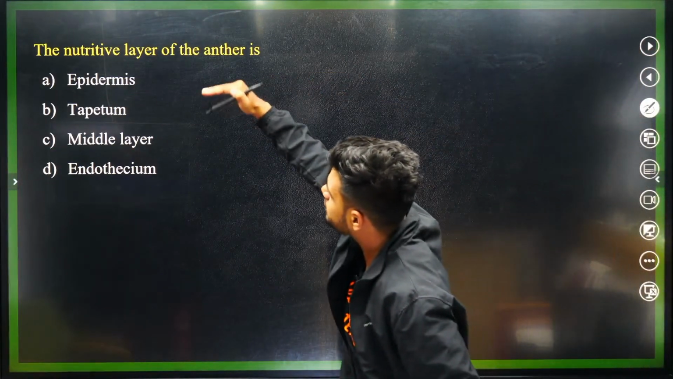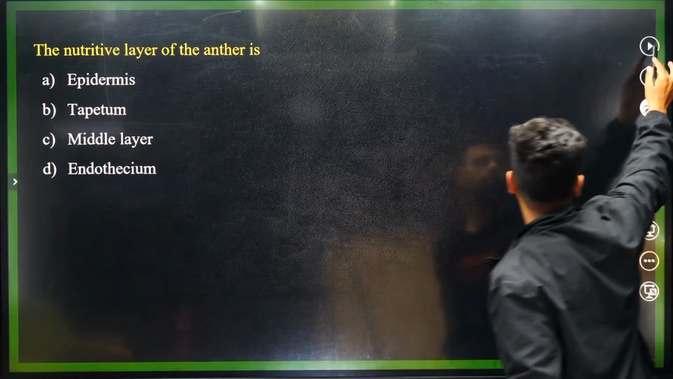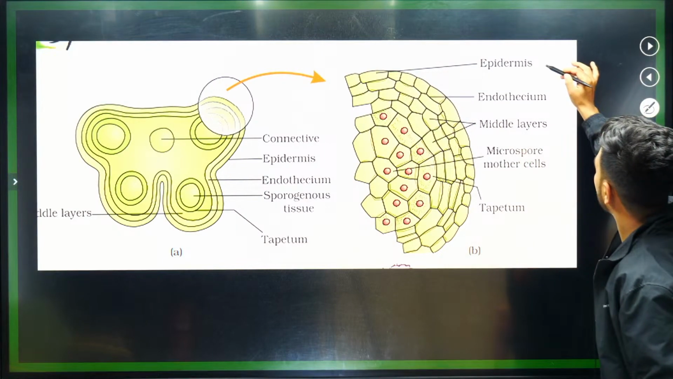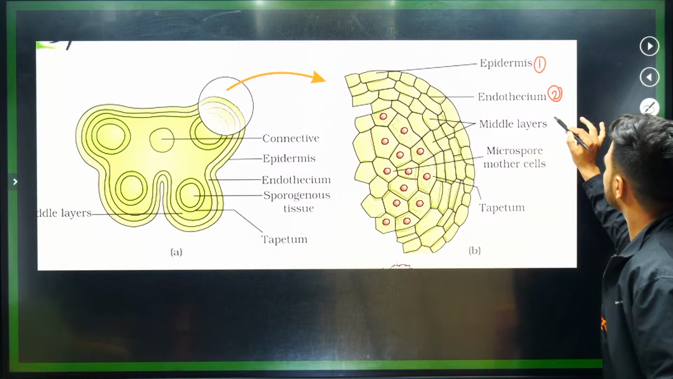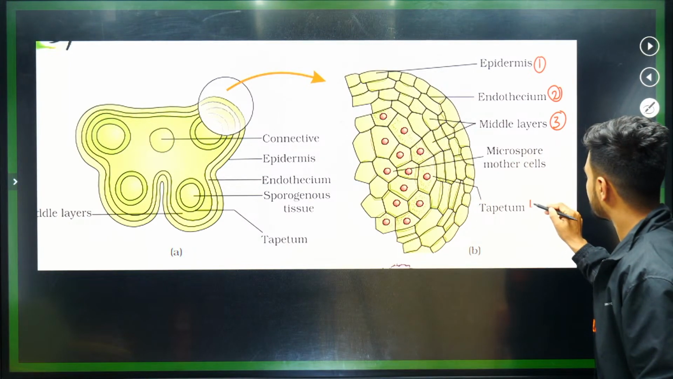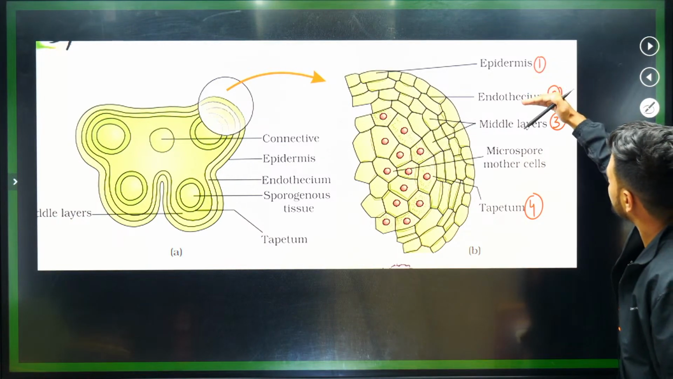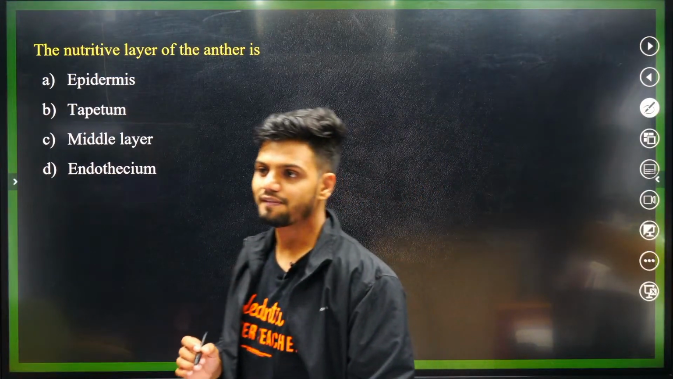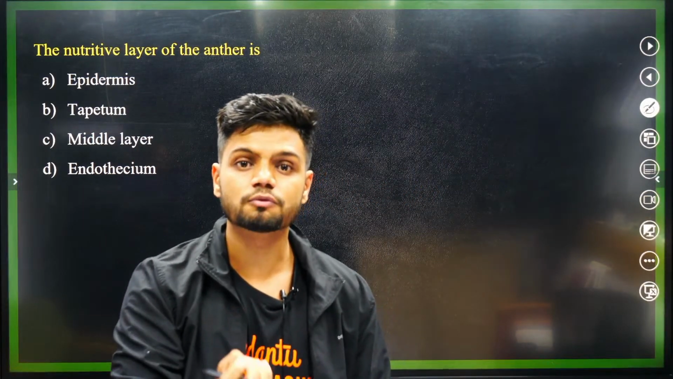The nutritive tissue of the anther is. So all of you know the typical anther wall, where the outer layer is called epidermis. Then we have endothecium, then the middle layer, and finally the innermost layer is called tapetum. Now out of these 1, 2, 3 and 4, they are asking which layer provides nutrition. Which layer is responsible for pollen nutrition?